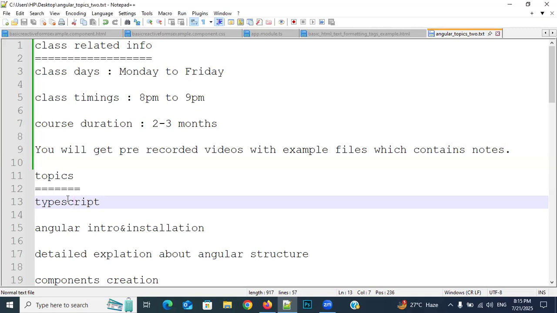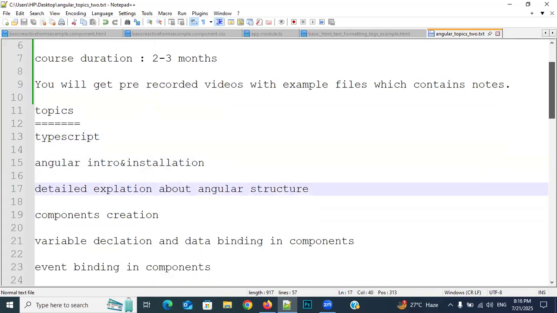After completion of TypeScript, I will start the Angular classes. First I will tell you the Angular introduction and the related installation process very clearly. After installation, we will get a folder structure, so I will explain the Angular structure in detail.